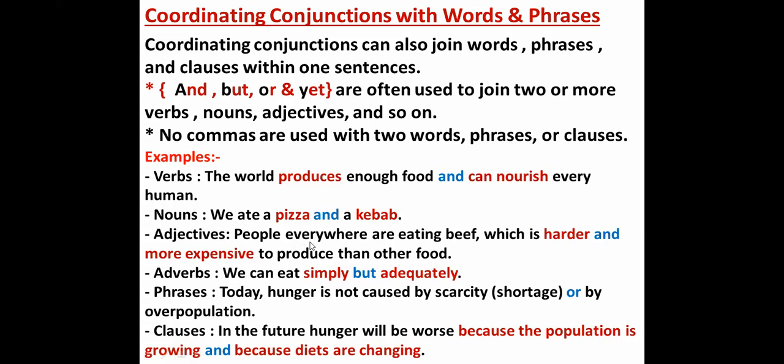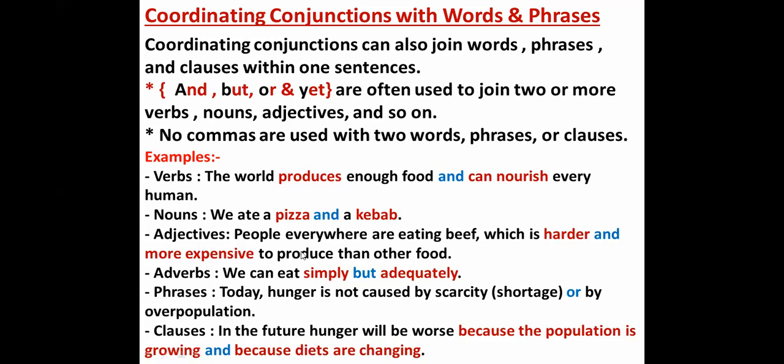What happens? We ate pizza and kebab is a simple sentence because we have one subject and one verb. We have only one subject. We is a subject, ate is a verb, nothing more. So it's a simple sentence. But a compound sentence must have two subjects and two verbs. The first one, as we said, has only one subject and two verbs, so it's simple too, because it must have two subjects and two verbs to be a compound sentence.